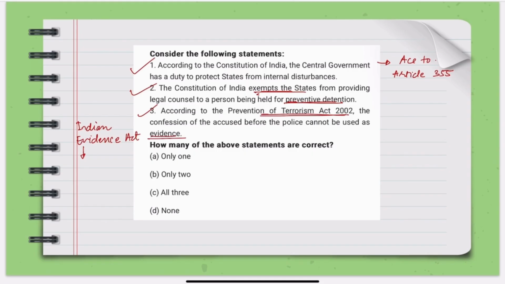But in cases such as terrorism, do you think the government will make certain special laws? For terrorism, the government might want more powers, more relaxed rules on confessions, because proving terror acts is difficult. So special laws like POTA were made. Under the Evidence Act, confessions are not admissible, but under POTA, confessions are admissible.